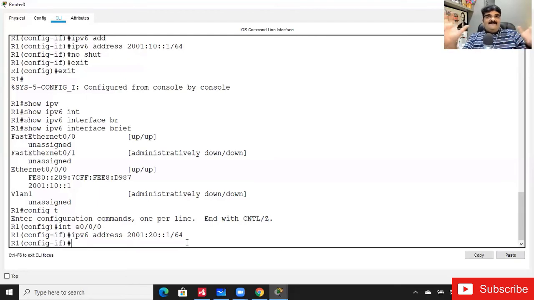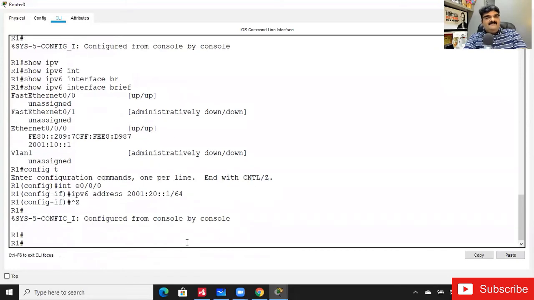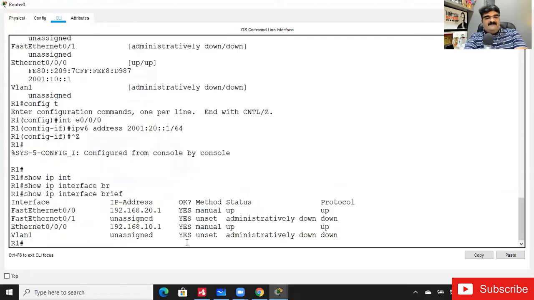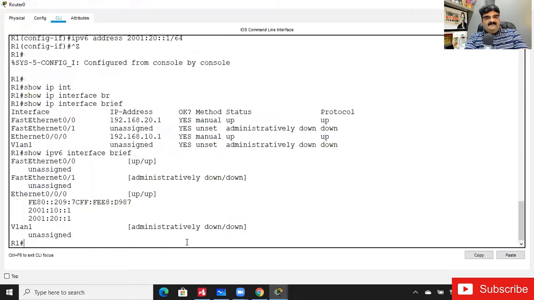See, we are getting different answers, and all the confusion will be cleared. The router will consider the second IP. Each interface should have one IP address only. Replace the new address. But in the case of IP version 6, we will get two IP addresses. It will not overwrite the previous IP. If you go to show ipv6 interface brief, see, you will get two IP addresses.